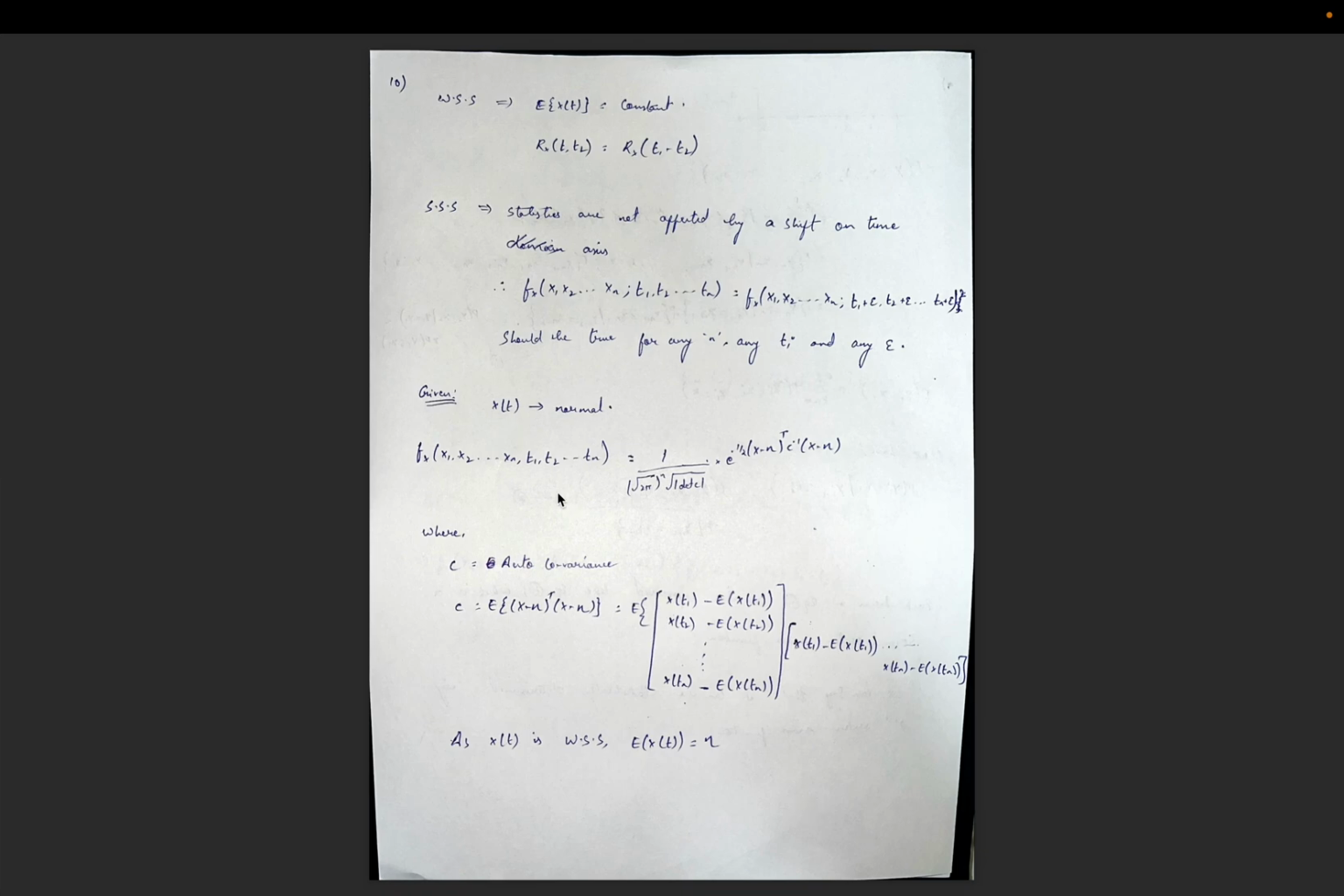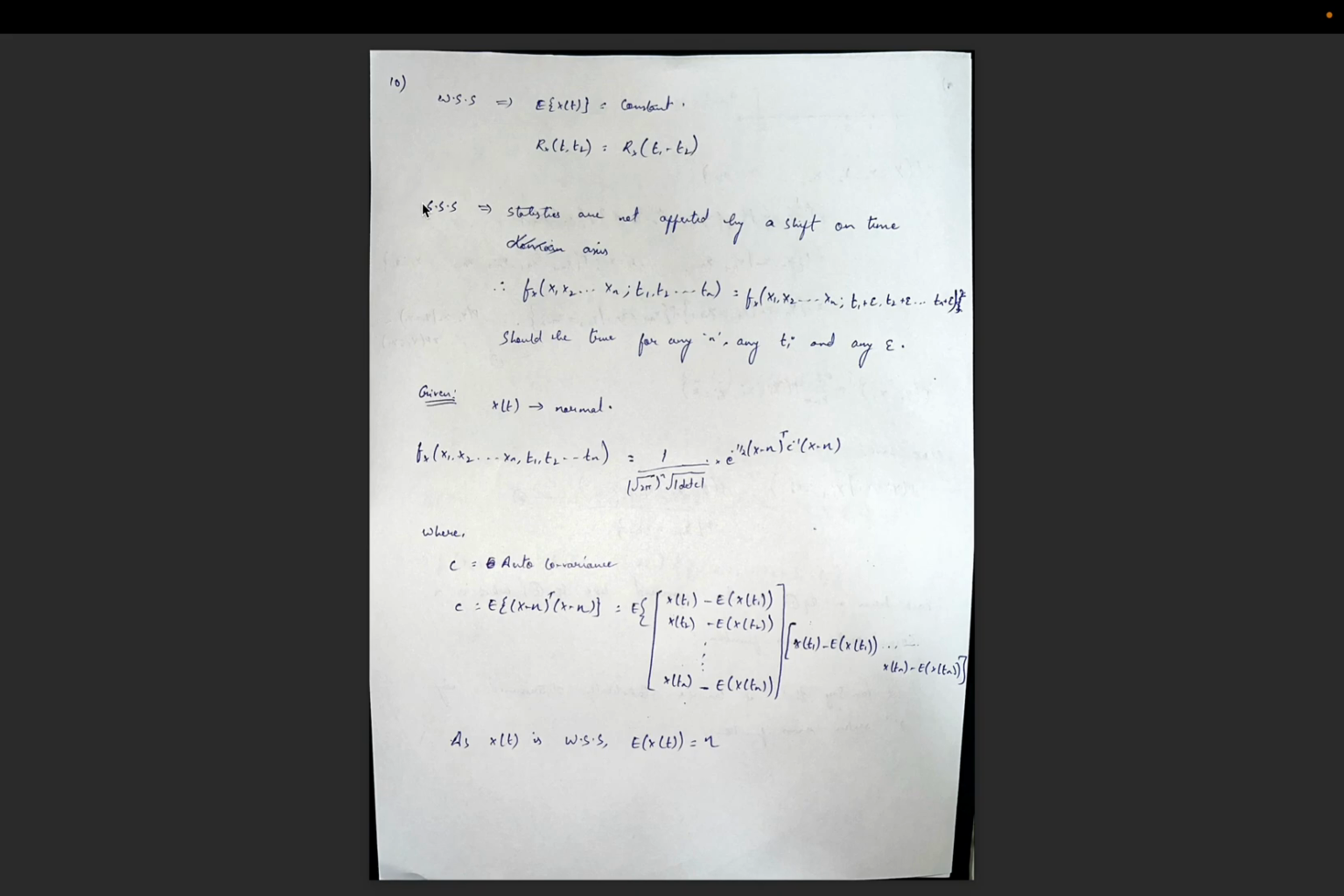Let's first see what is wide sense stationary and strict sense stationary. For a wide sense stationary process, let's say x of t, the expectation of x of t is a constant, and the autocorrelation of t1, t2 is the autocorrelation of their time difference, t1 minus t2.